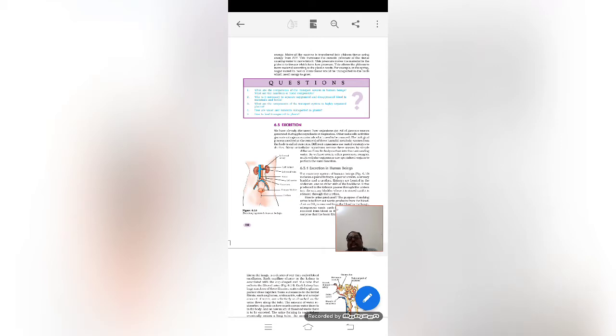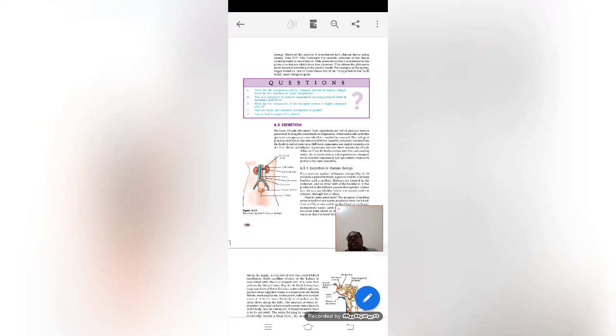For excretion, different organisms have different mechanisms. For example, some organisms live in water, some live on land, terrestrial. Many water-living animals excrete their metabolic waste in the form of ammonia because they are rich in water.